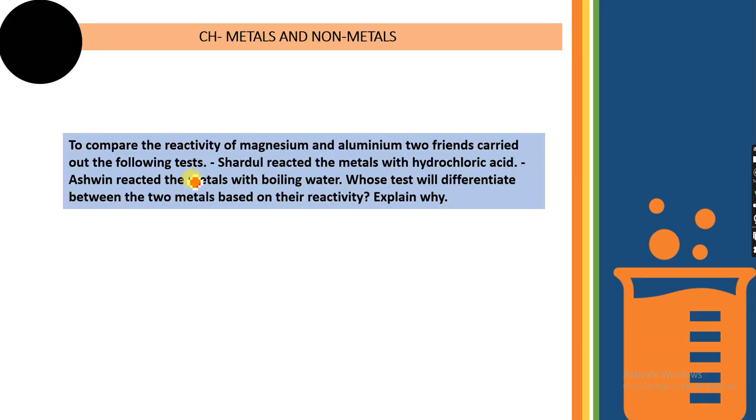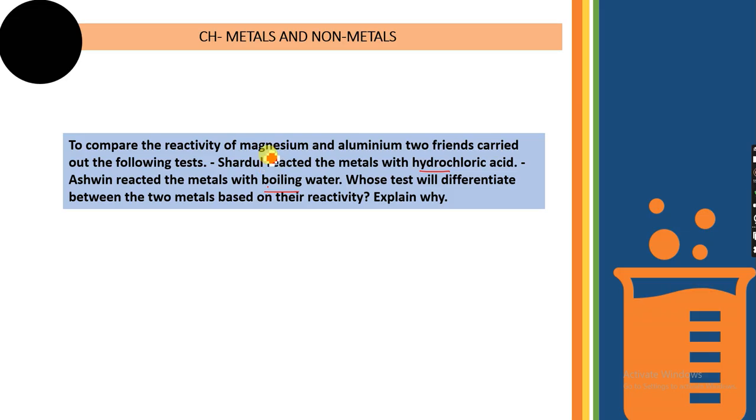Next one: to compare the reactivity of magnesium and aluminium, two friends carried out the following test. Shardul reacted the metals with HCl. Ashwin on the other hand reacted the metals with boiling water. दोनों ने सेम मेटल लिया, एल्यूमिनियम मैग्नीशियम, लेकिन उसके रिएजेंट क्या यूज़ किया? शार्डुल ने यूज़ किया हाइड्रोक्लोरिक एसिड and अश्विन has used boiling water. Whose test will differentiate between the two metals based on their reactivity? अब इनमें से मैग्नीशियम और एल्यूमिनियम किसके टेस्ट से पता चलेगा which is more reactive?